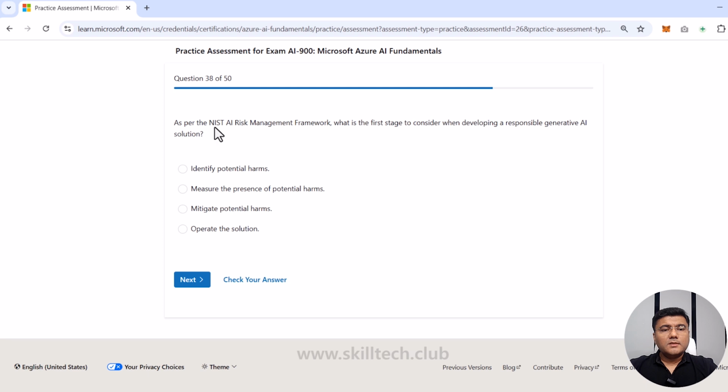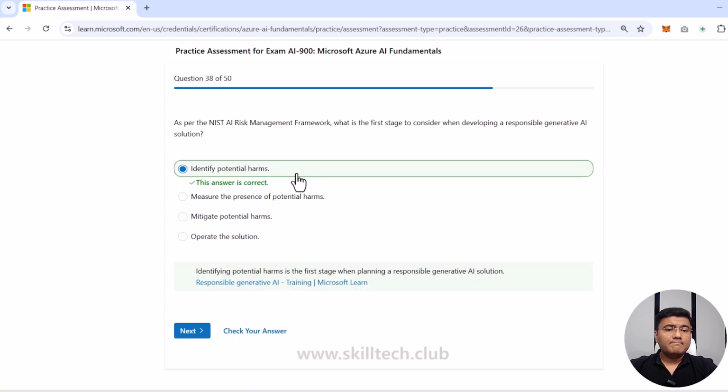As per NIST AI risk management framework, what is the first stage to consider when developing a responsible generative AI solution? Now, first stage is what they're asking for this. Identify potential harms, measuring the presence of the potential harms, mitigate the potential harms, or operate the solution. Now, first is obviously identifying the potential harm. That's what I believe. Yes.